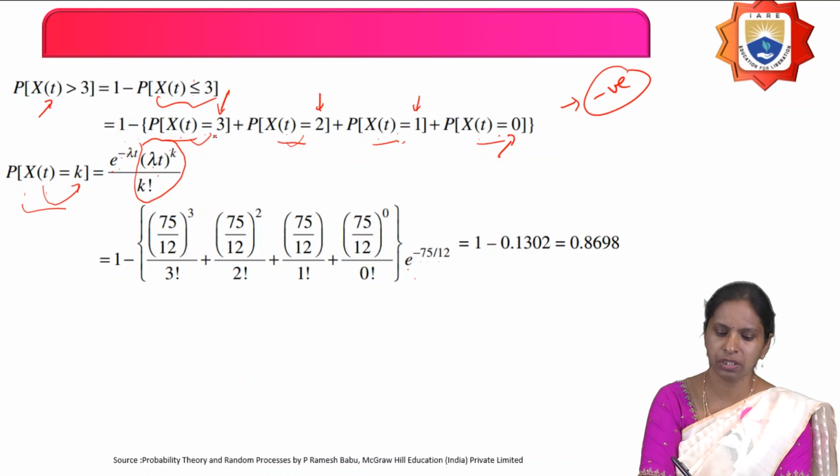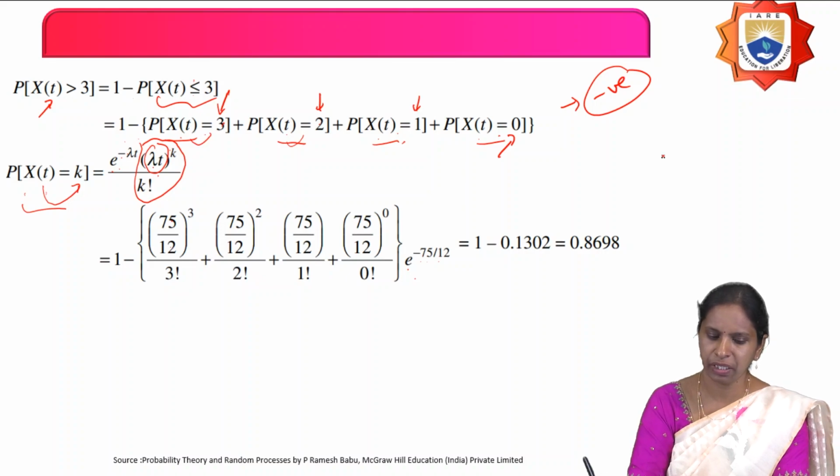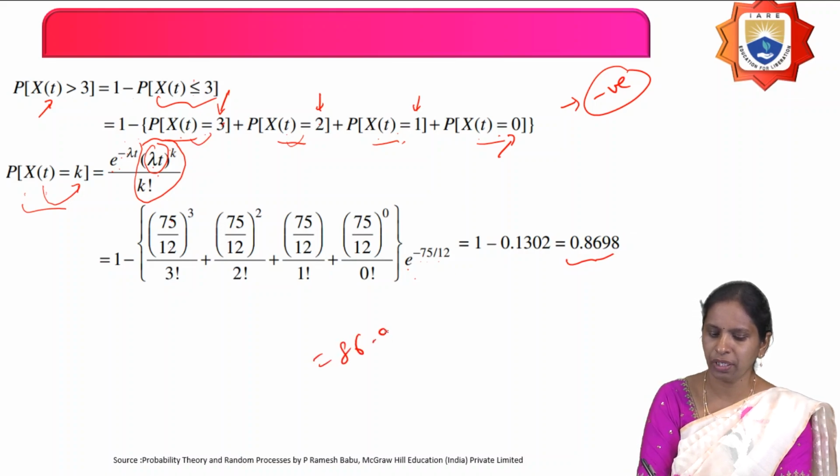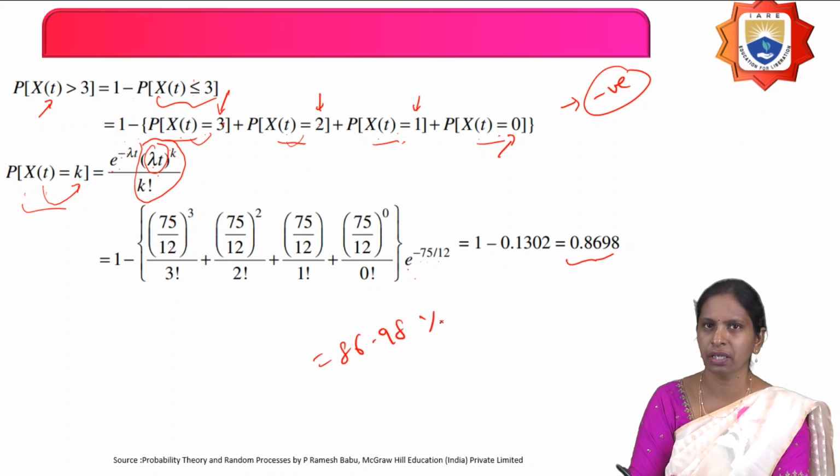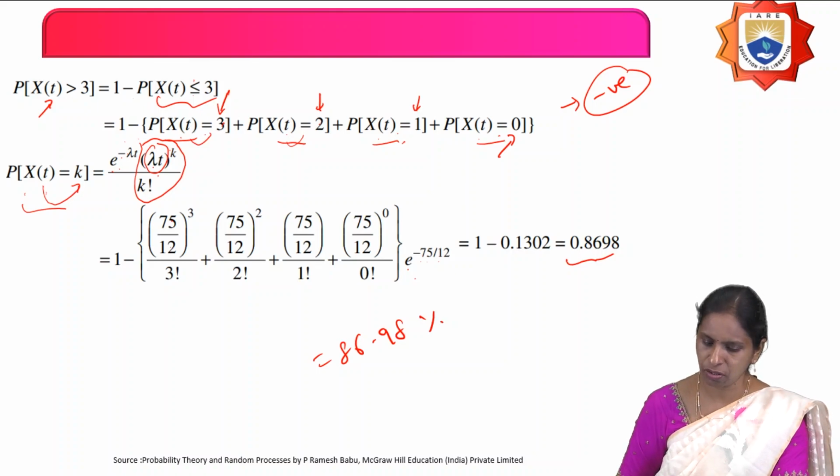If k equals 3, then what is lambda into t here? 75 by 12, raised to the power k, that is 3, by 3 factorial, plus lambda t, 75 by 12, with k value 2, by 2 factorial, plus and so on. If you simplify that, what is the answer you get here? 0.869, which is 86.98%. There is a possibility to get more than 3 calls in 5 seconds of duration.